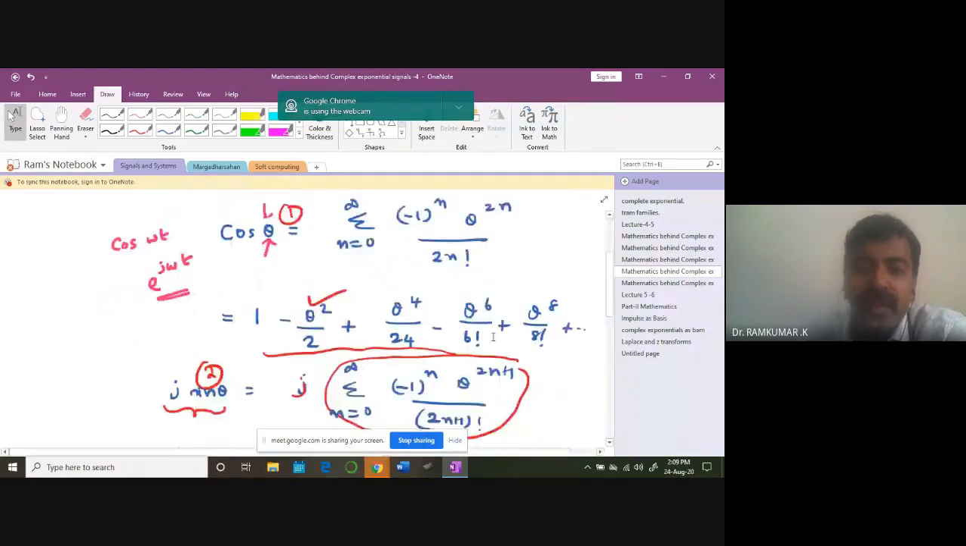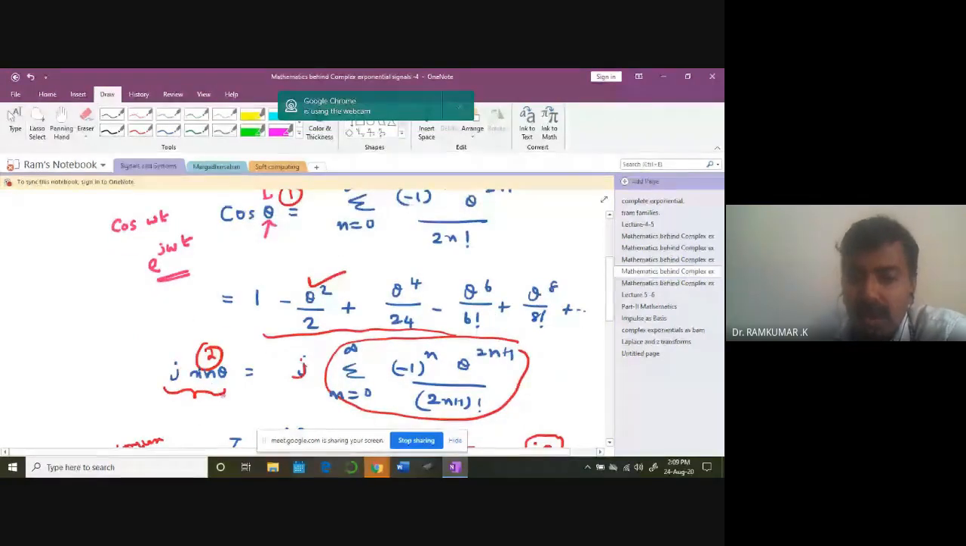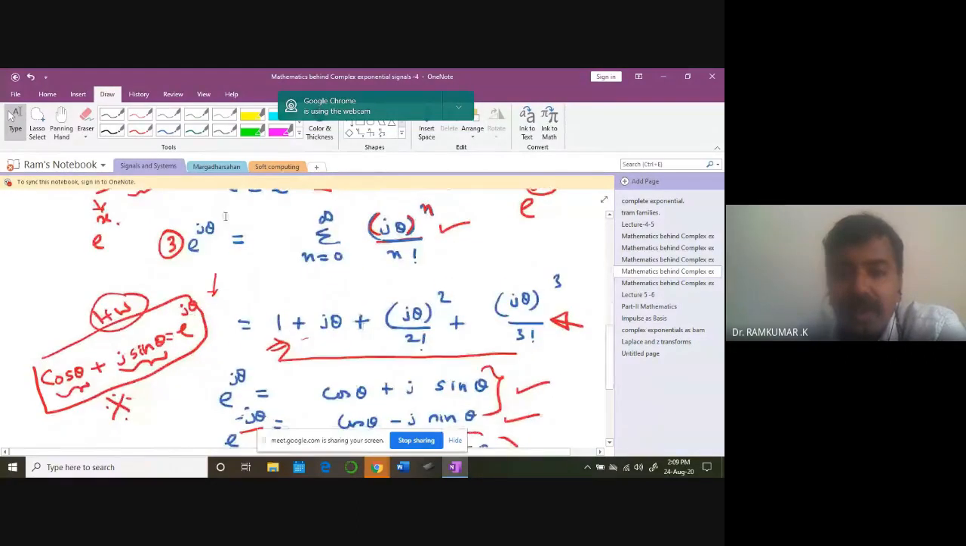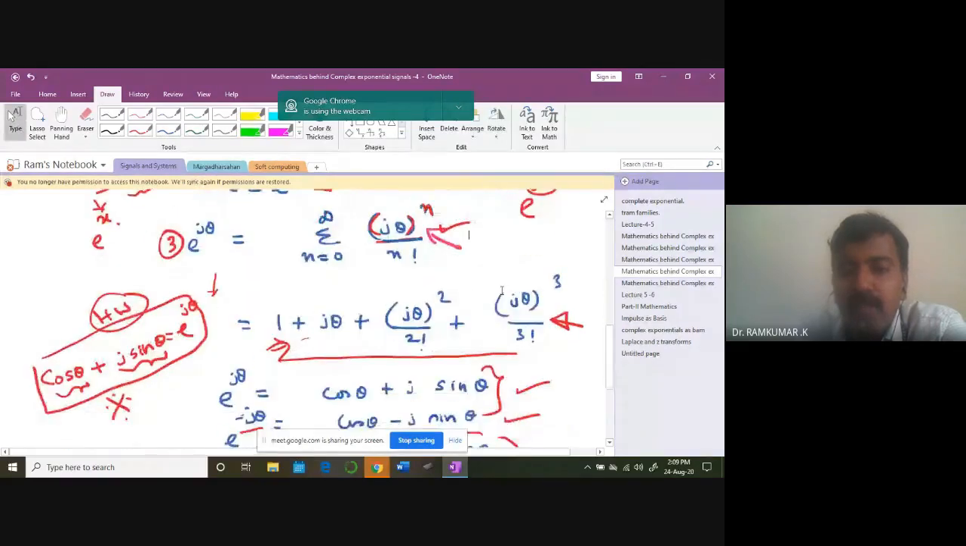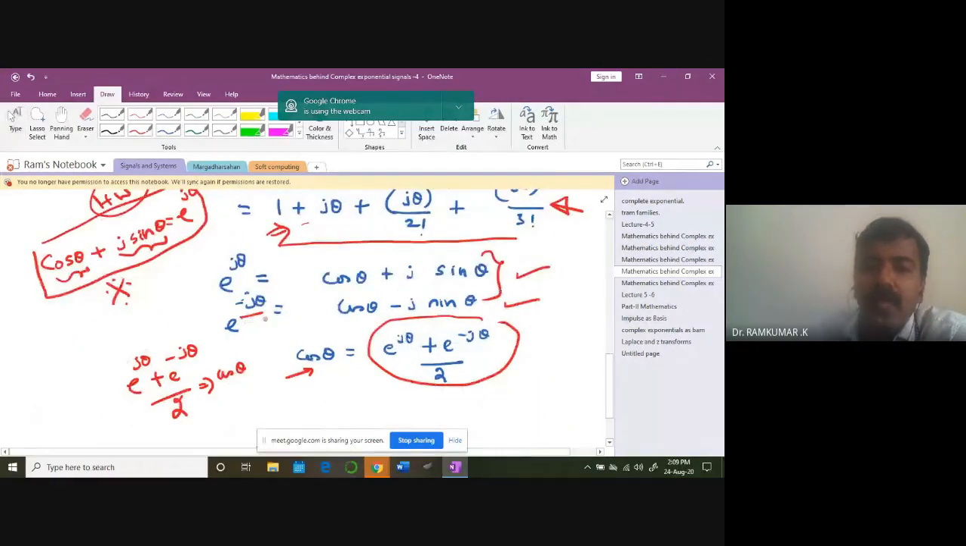In the form of a series you can write cos theta like this. Sin theta you know how to write; this is the form for sin theta, multiplied by j. Then you add both, cos theta plus j sin theta, and you get e power j theta. You know how to represent e power x; with x replaced by j theta, you get the summation series like this. Adding the two series together, e power j theta is cos theta plus j sin theta. So this proof is important.